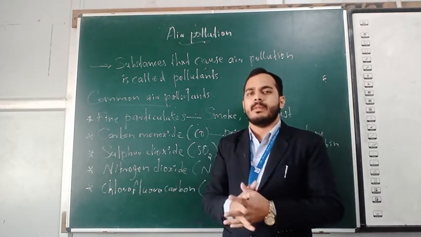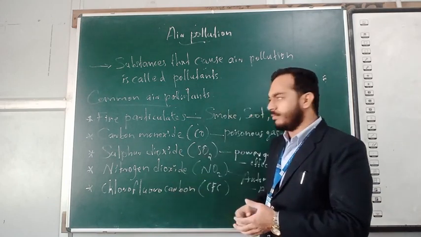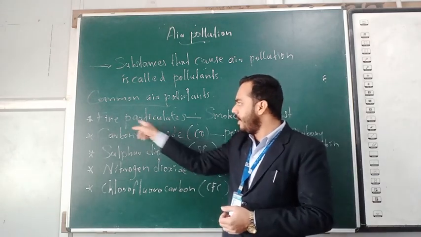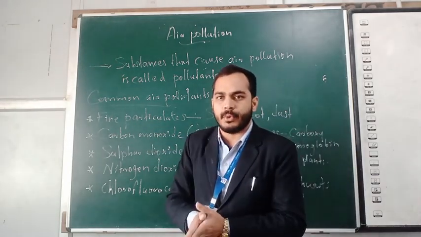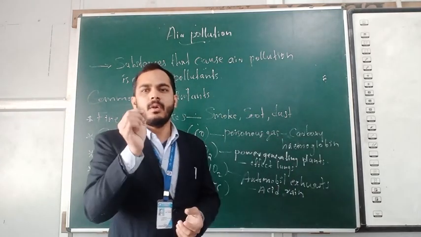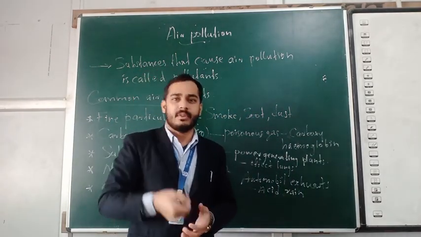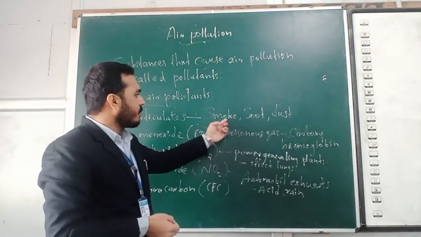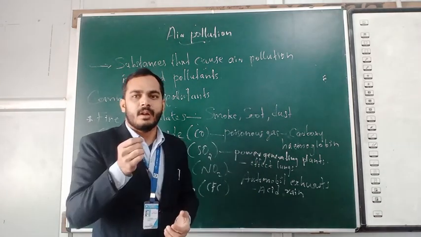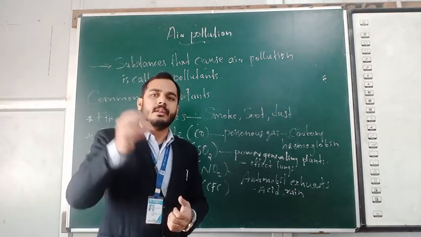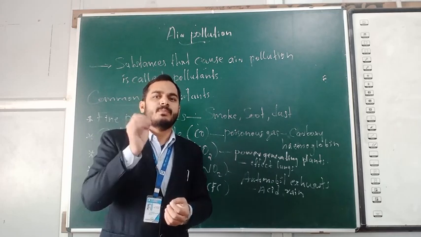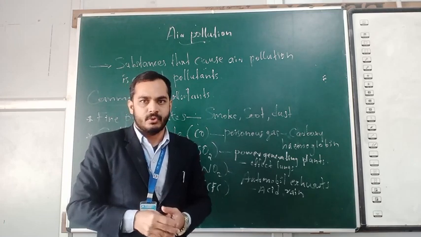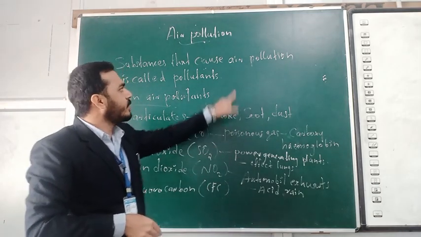Okay. There are some common pollutants also. I am going to explain some few points. The first one, fine particulates. Fine particulates means small and very small fragments like solid particles. Here the examples are smoke, soot, and dust. These are small fragments, solid in state. So very small and very dusty. When it mixes into the air, what happens? That turns to air pollution.